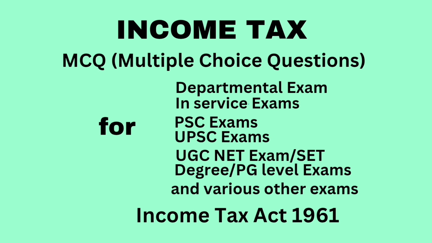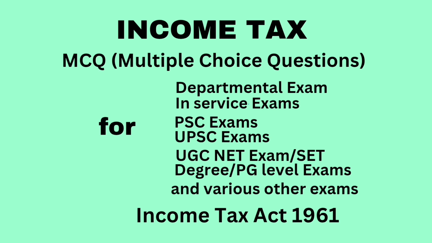Question. Which of the following payment is not eligible for relief under section 89? Option A, arrears of salary. Option B, taxable value of commuted pension. Option C, VRS compensation. Option D, all of the above. Correct answer, VRS compensation. Question. If rent is paid for a house situated in Mumbai, the HRA shall be exempt to the maximum extent of dash, 50% of salary.